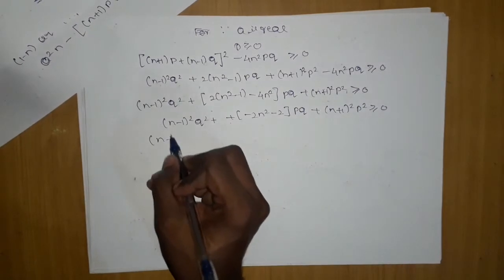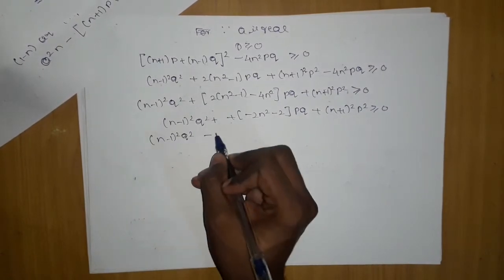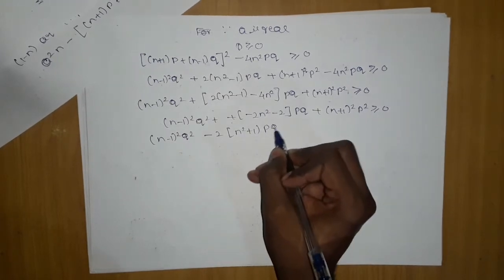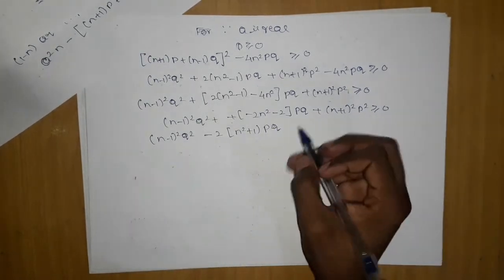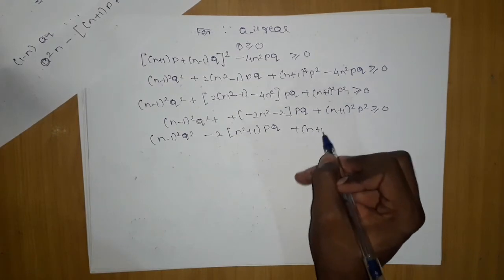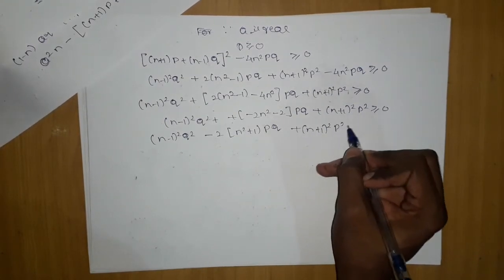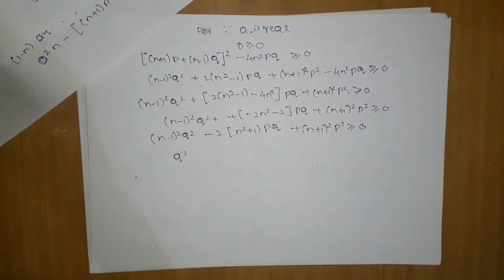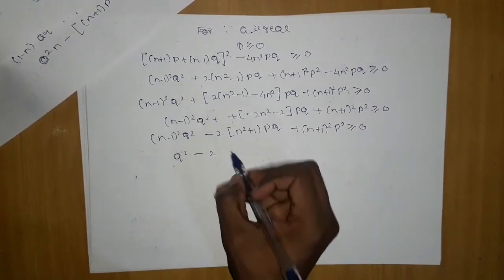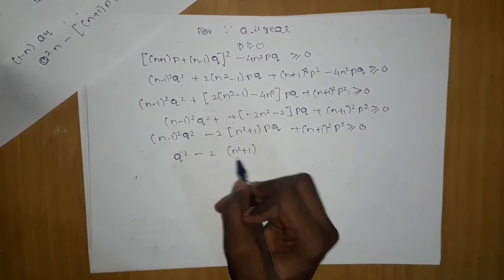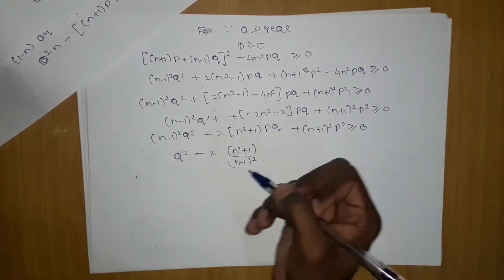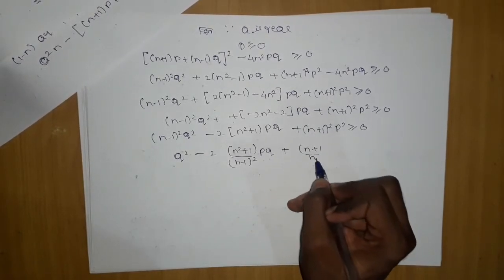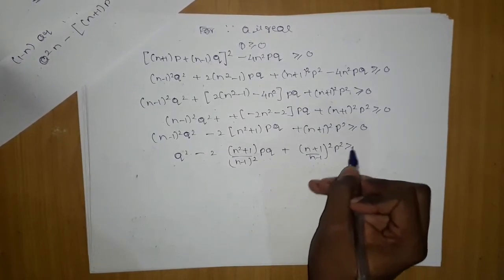We can take minus 2 common, (n square plus 1) into pq, this is the thing which is left, plus (n plus 1) the whole square p square greater than or equal to 0. After this we will divide by (n plus 1) the whole square, giving minus 2(n square plus 1) upon (n minus 1) the whole square pq plus (n plus 1) upon (n minus 1) the whole square into p square is greater than or equal to 0.